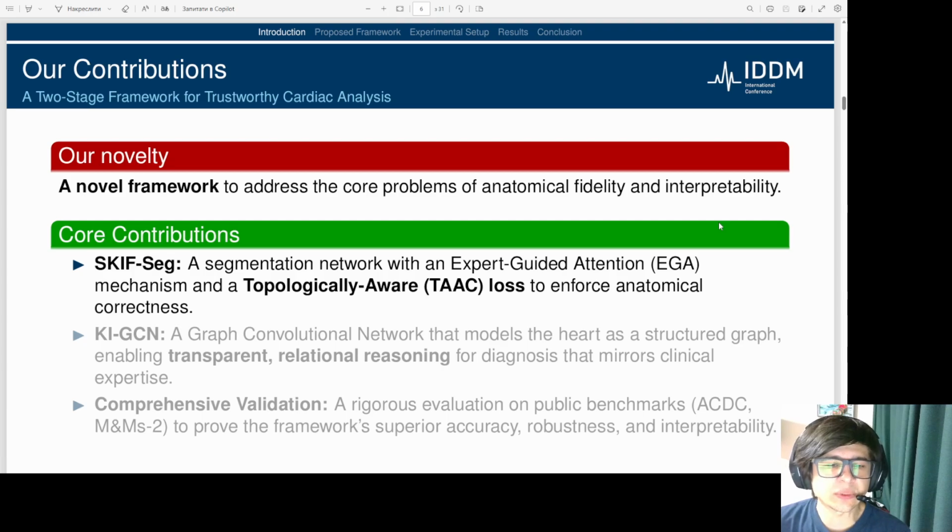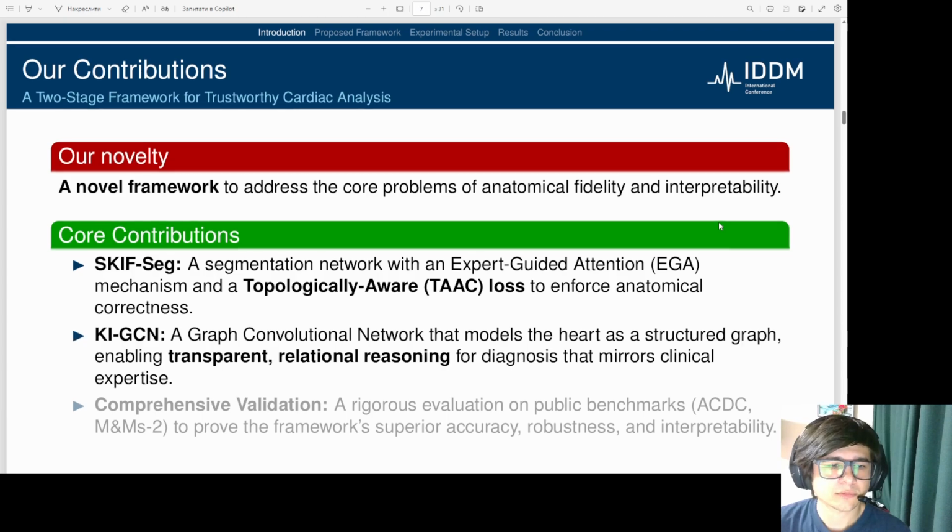Our first core contribution is SCIF-SEG, a segmentation network that uses an expert-guided attention mechanism and a novel topologically aware loss to enforce anatomical correctness in its outputs. Our second contribution is KI-GCN, a graph convolutional network designed for interpretability. It models the heart as a structured graph, enabling a transparent relational reasoning process for diagnosis that mirrors the expertise of a human clinician.